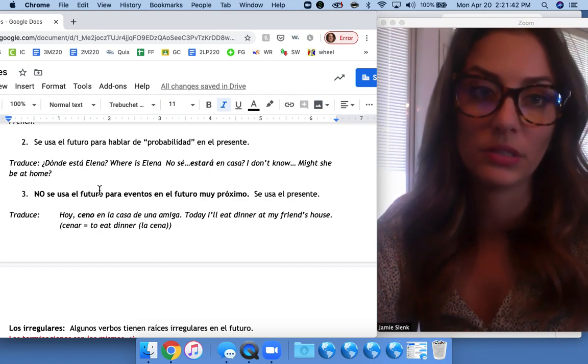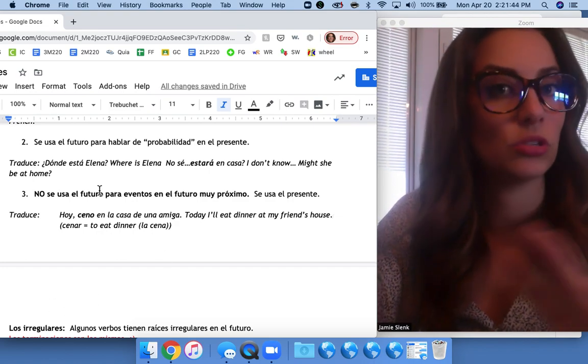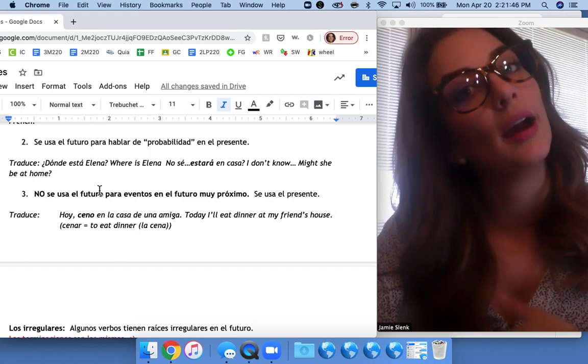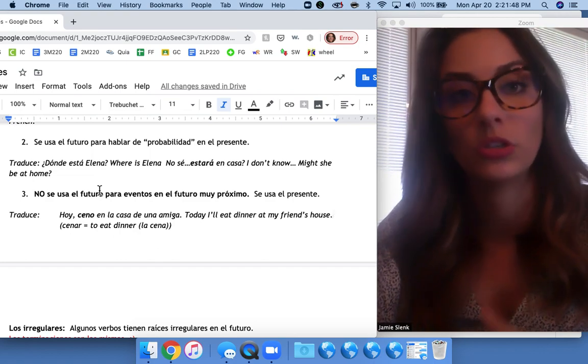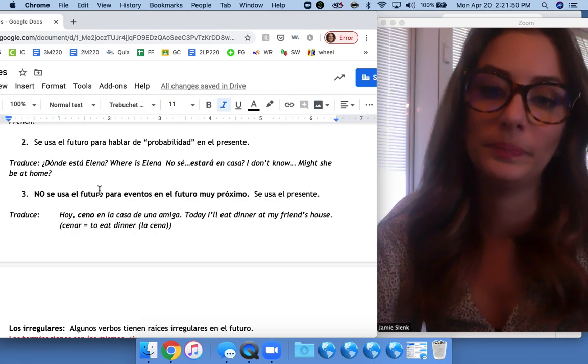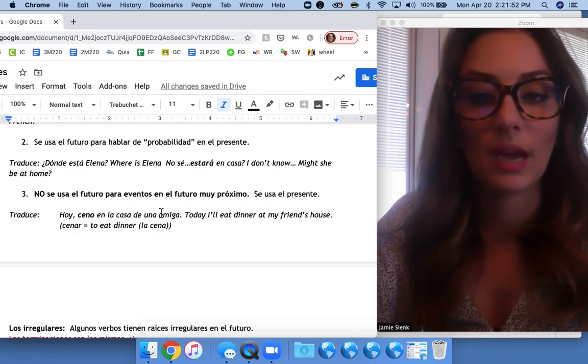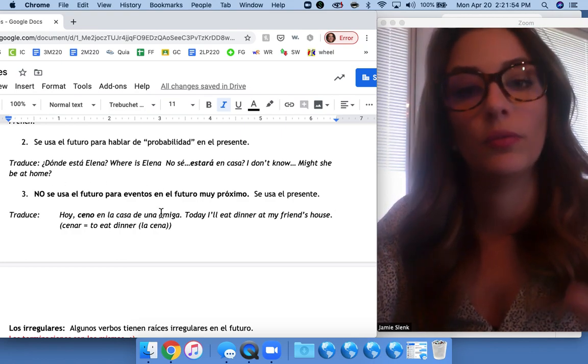You would not want to use the future tense in this case. So you usually use the future tense for something like after today. So you could do tomorrow. It would not be wrong if you said voy a cenar.